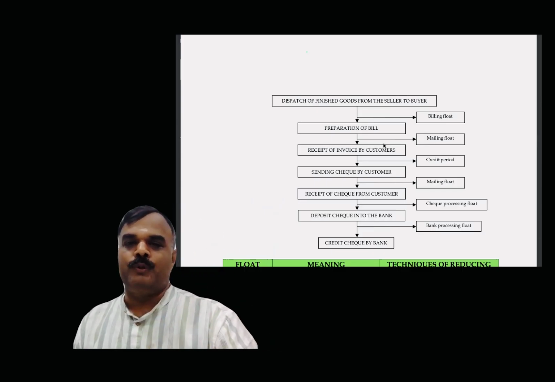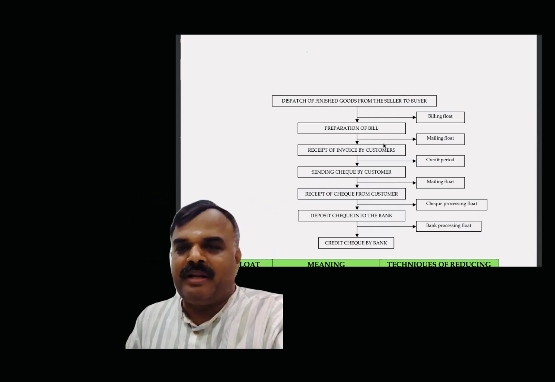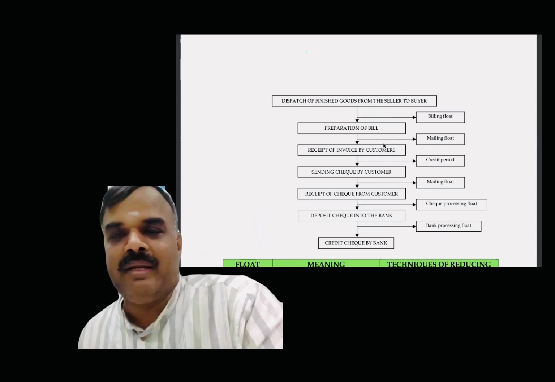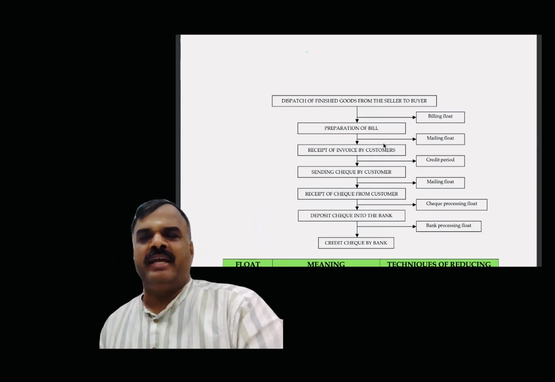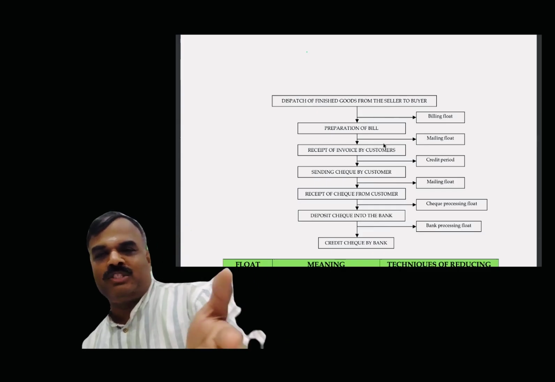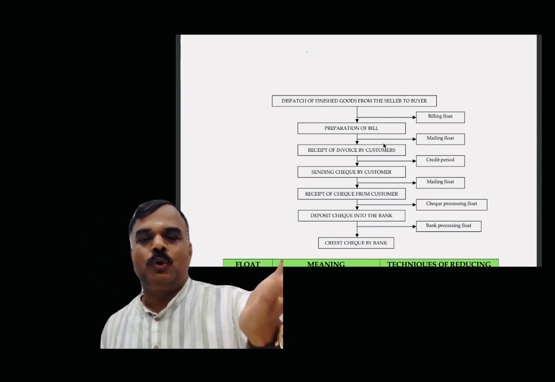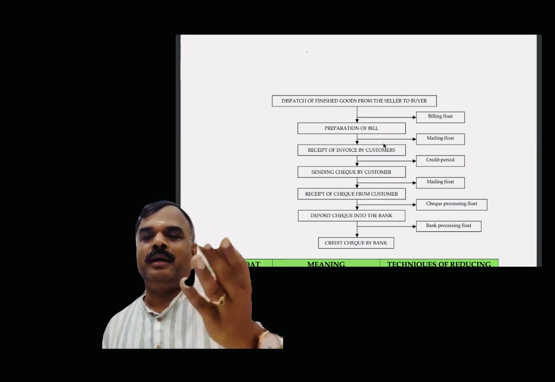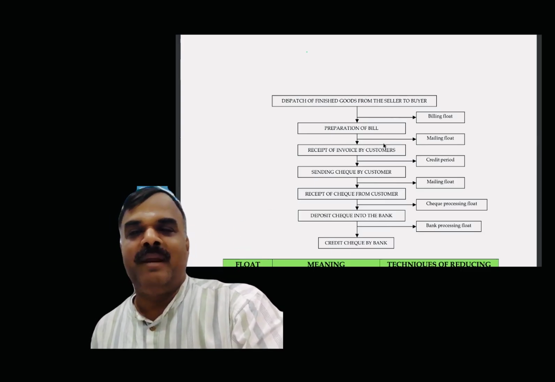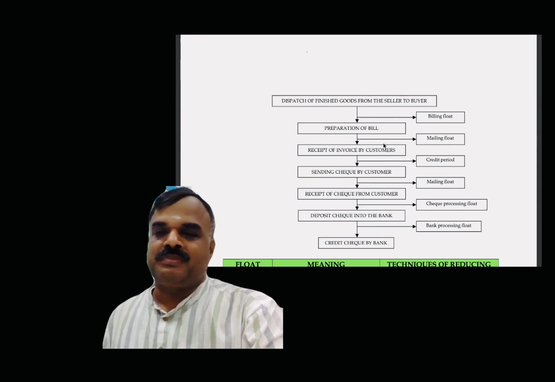Now, one more frequently asked question: how to reduce the float? Billing float, how to reduce? By way of instant billing. Why delay the bill? Goods should not be sent without the bill attached. Now in any malls or supermarkets, before you go out, you pay the money, and the security will check whether the bill is there or not. So goods should not be transferred without paying the money and without having the bill. That is billing float. We can avoid it by way of instant billing, immediate billing.